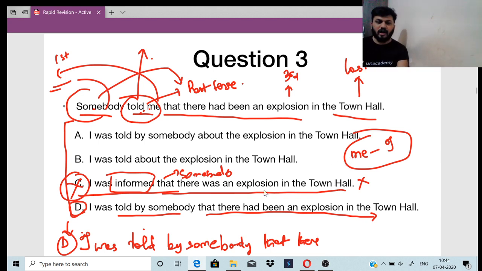Sir, why won't A be correct? I was told by somebody about the explosion in the town hall, right? Why is this wrong? Because the explosion has happened.